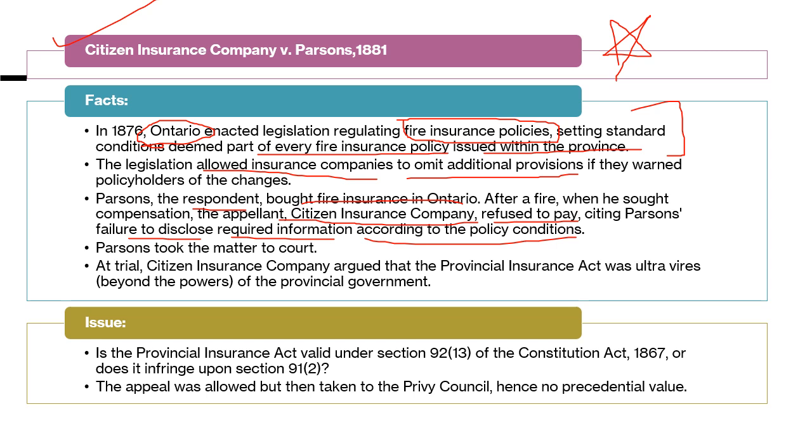Parsons took the matter to court. At trial, Citizens Insurance Company argued that this Insurance Act was ultra vires, beyond the powers of the provincial government, that the provincial government was not constitutionally empowered to legislate a law related to fire insurance. So now the issue is: is this provincial Insurance Act valid under section 92(13), or does it infringe section 91(2)? The appeal was allowed, then taken to the Privy Council.